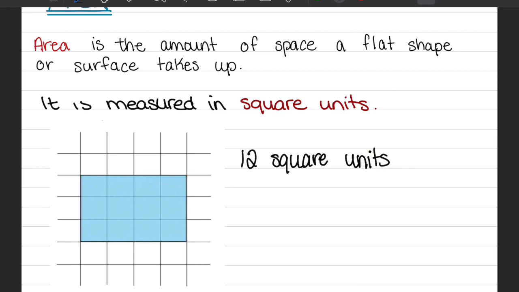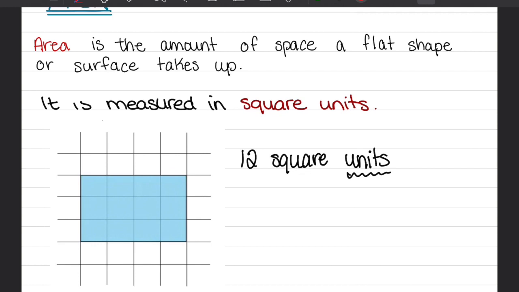Now, I said units because I don't know how long this distance is from here to here. Is it a millimeter long? Is it a centimeter long? A meter? A kilometer? I don't know. So, of course, when you're measuring a space, you will decide what unit to measure in. If you're using a meter stick, you'll be measuring in centimeters or meters and so on.